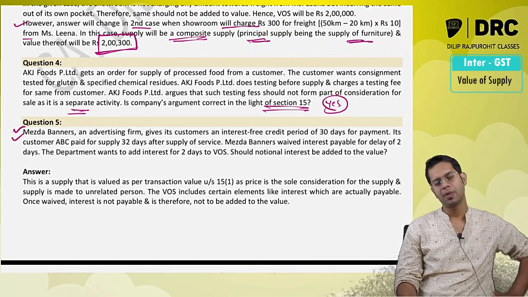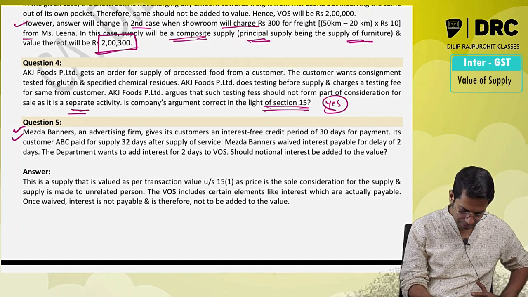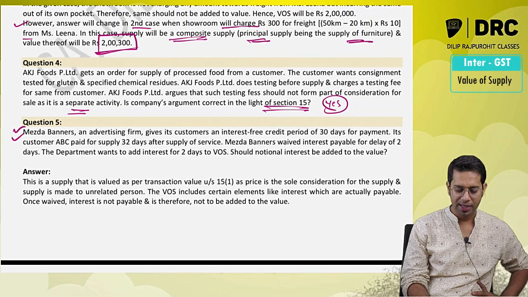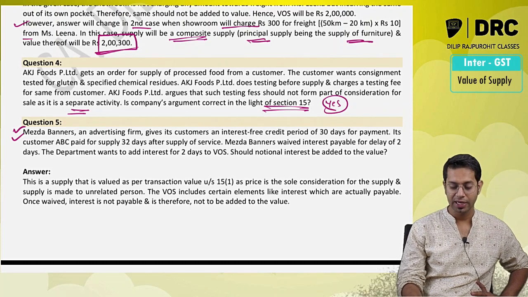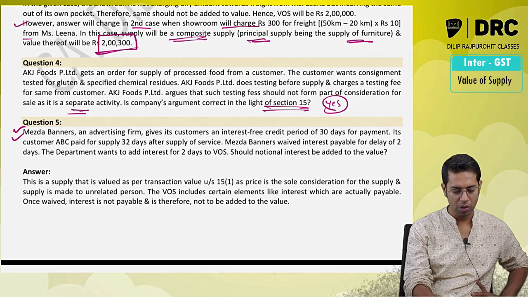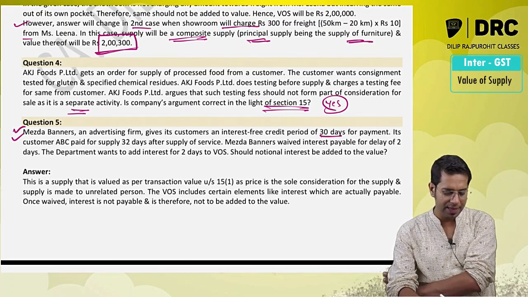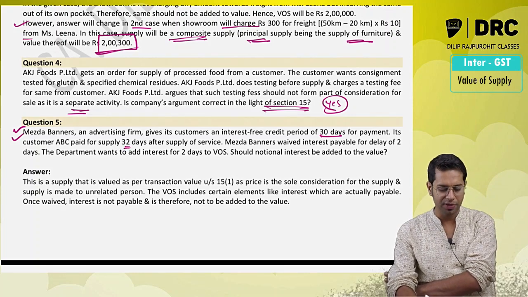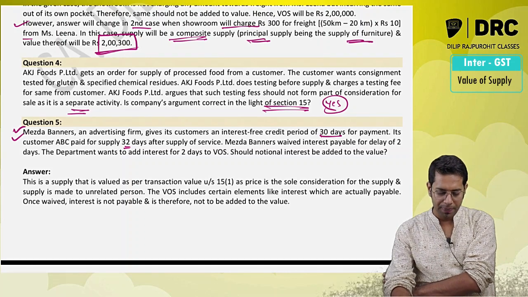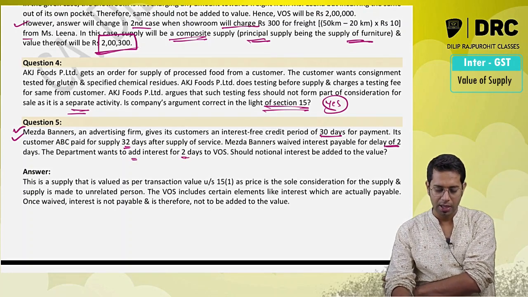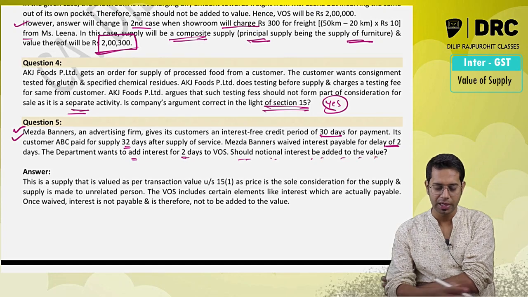Now next question, question number 5. Mazda Banners, an advertising firm, gives its customer an interest-free credit for 30 days for payment. So they say their payment terms is what, sir? 30 days. Its customer ABC paid for supply 32 days after the supply of service. Mazda Banners waived interest payable for 2 days. The department wants to add interest for 2 days. Should notional interest be added in value of supply?